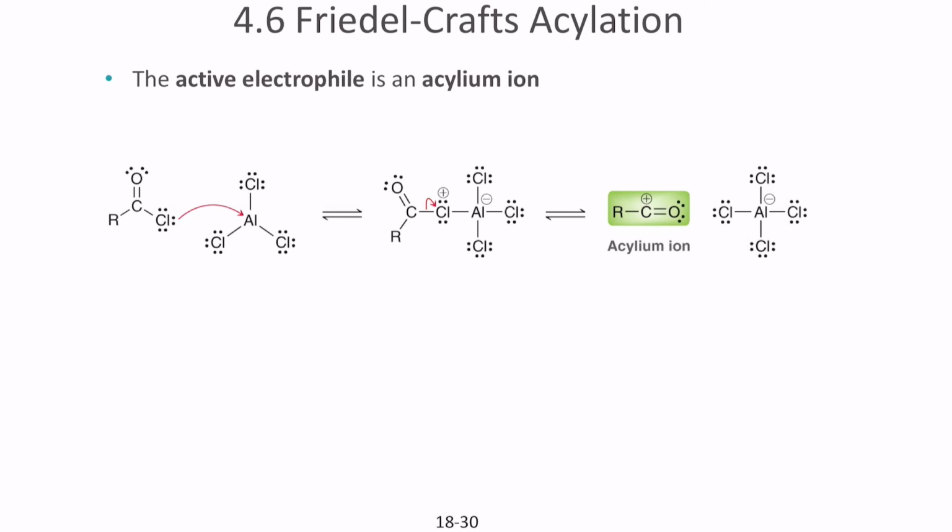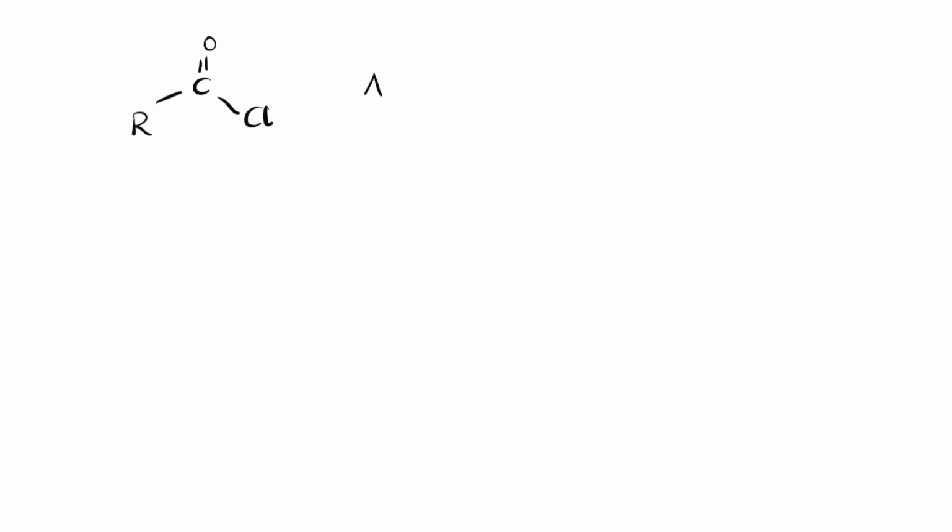So this is the acyl compound. In the presence of AlCl3, the chlorine attaches itself to aluminum, causing it to form an intermediate structure.